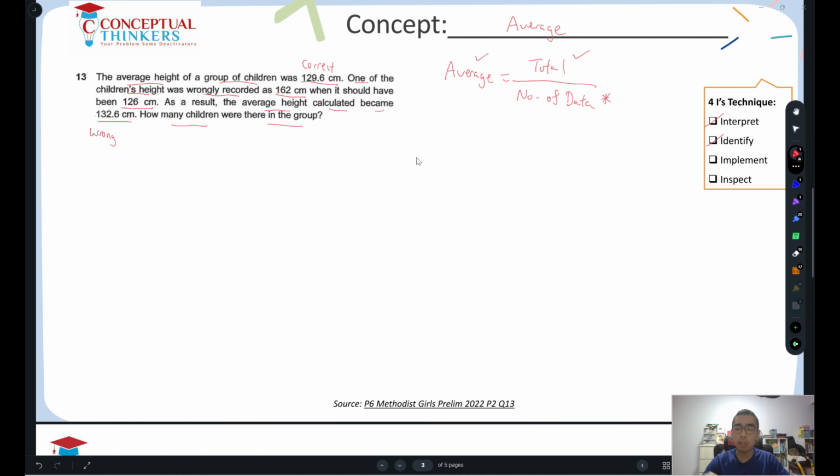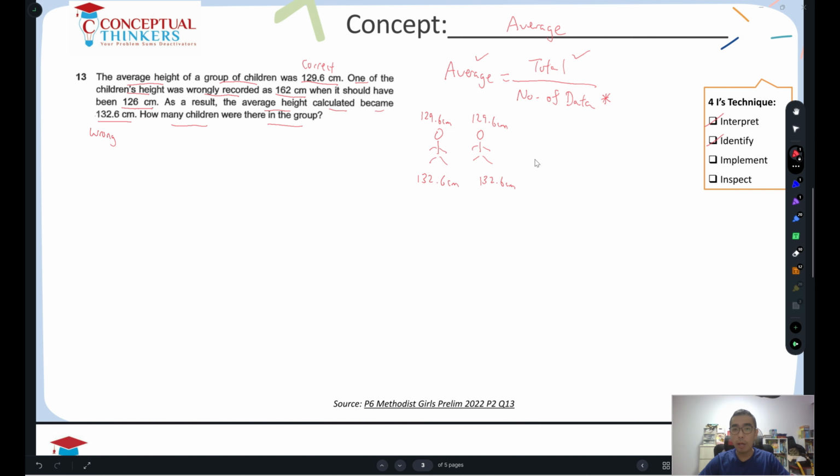This is due to a mistake that recorded the wrong height for one of the students. If we look at the pictorial, I'm using a stick man to represent the children. Everyone should be 129.6 cm on average. But it was recorded wrongly and everyone happened to be 132.6 cm. This is the wrong height.